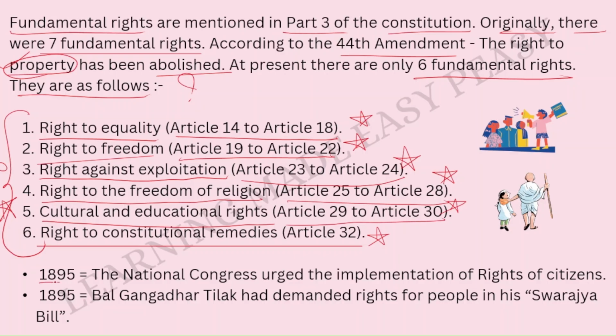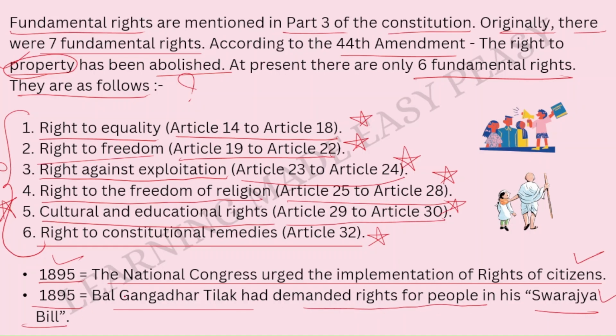Then 1895, the National Congress urged the implementation of rights of citizens. 1895 again, Bal Gangadhar Tilak had demanded rights for people in his Swarajya Bill. So who had this Swarajya Bill?